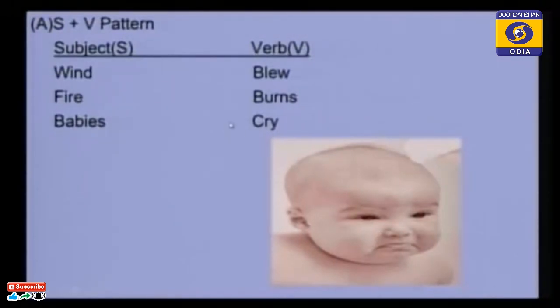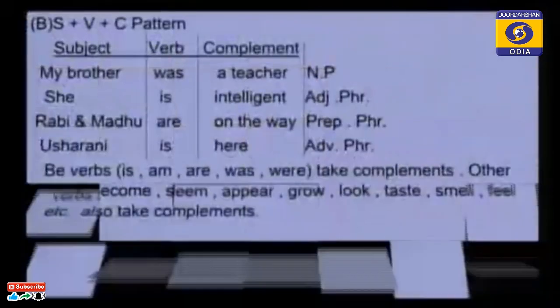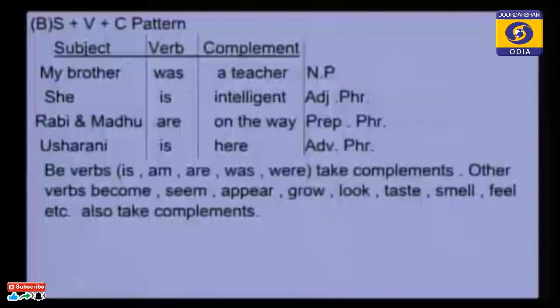That is called a subject plus a verb pattern. Next, see another pattern that is called the subject plus verb plus complement pattern. My brother was a teacher. A teacher is a complement.